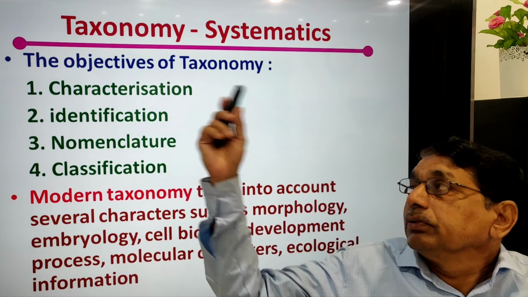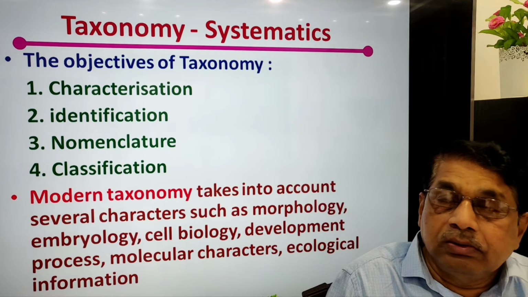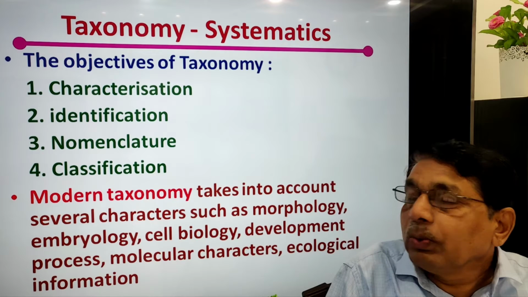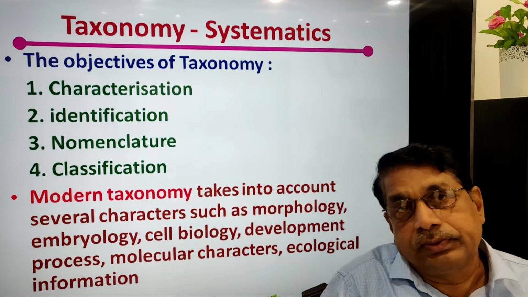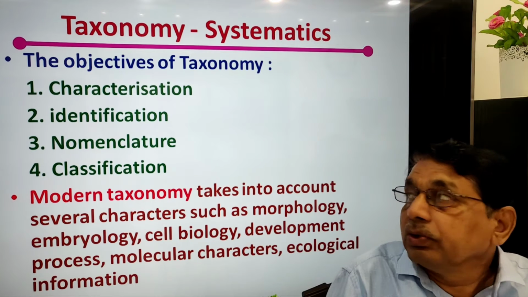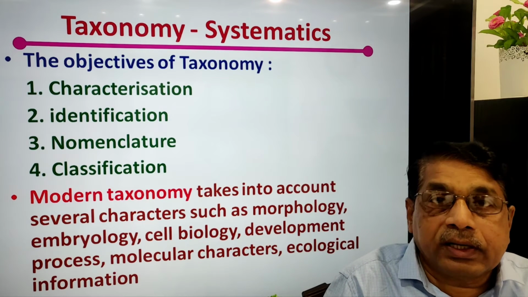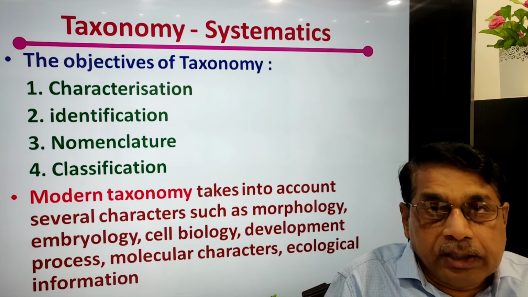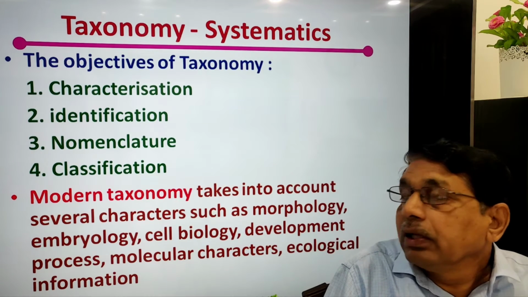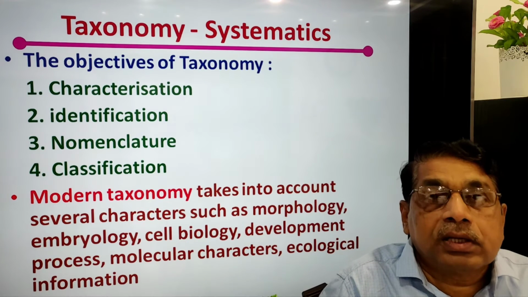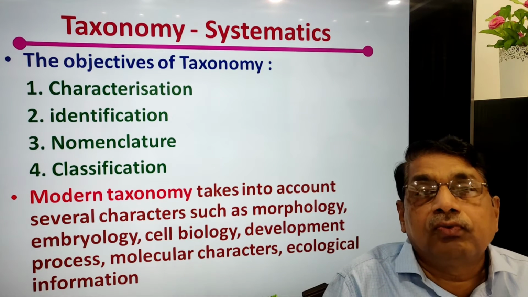Taxonomy objectives are characterization, identification, nomenclature, classification. If you take a taxonomy book, there you find how to characterize the plants, animals, how to name them, how to identify them, and what are the classifications available to follow.